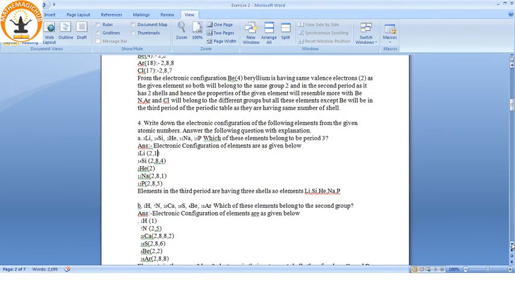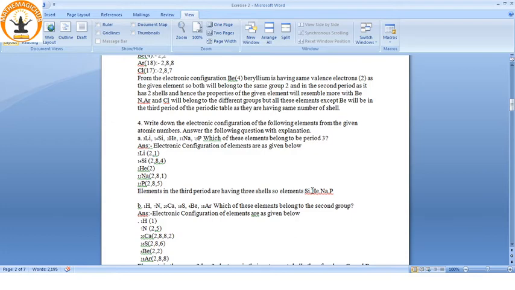What are the questions? Which of these elements belong to period 3? Now, which elements belong to period 3? Of course, those having 3 shells, like 2, 8, 4, 2, 8, 1, 2, 8, 5. So these are silicon, sodium and phosphorus. These all will belong to the third period because they have 3 shells.